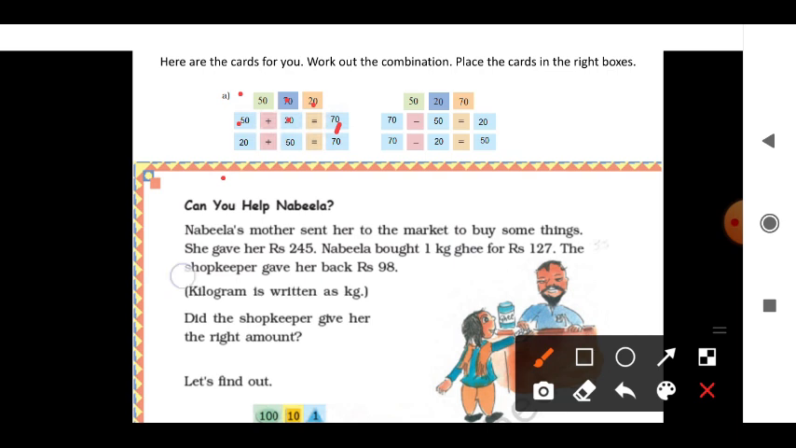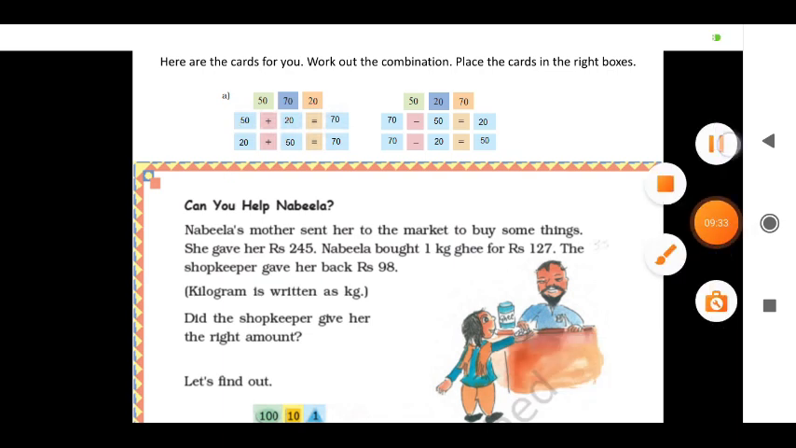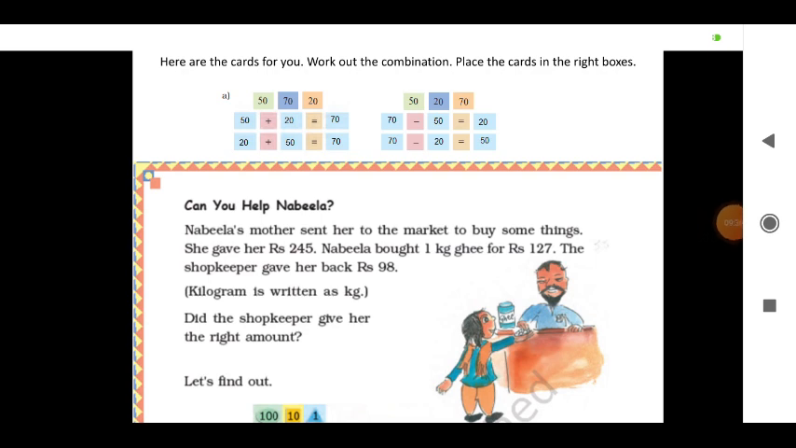Now one more sum. Can you help Nebula? Nebula's mother sent her to the market to buy some things. She gave her 245 rupees. See, one more problem. Nebula's mother sent her to the market to buy something. She gave her rupees 245. Nebula bought 1 kg ghee for rupees 127. The shopkeeper gave her back rupees 98.